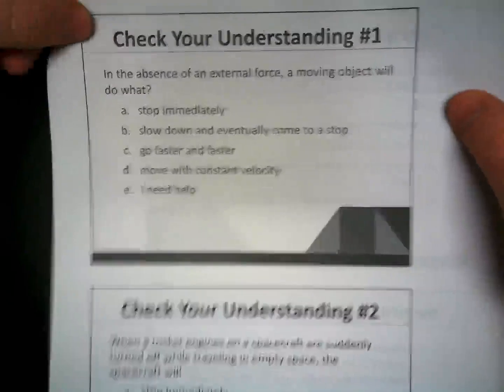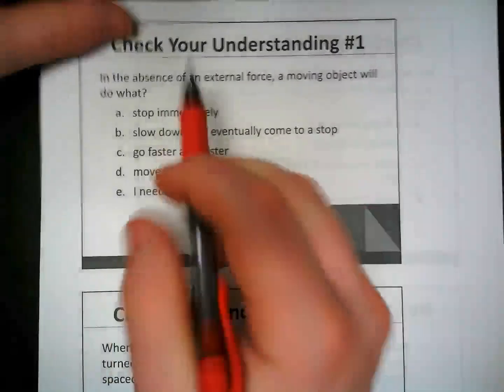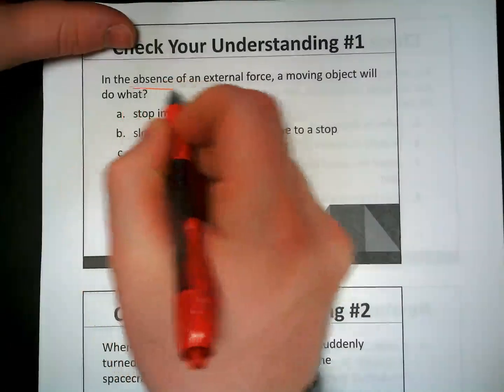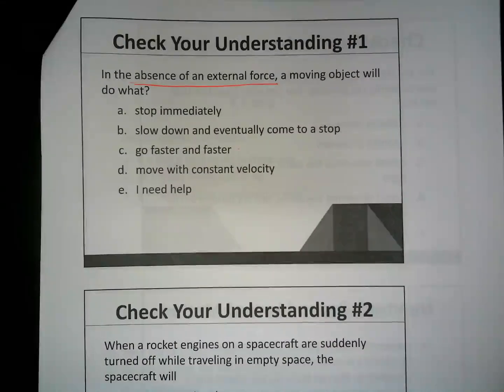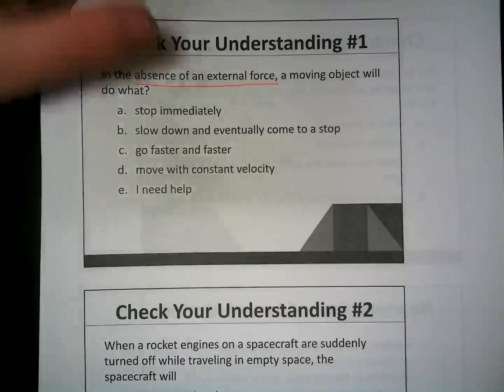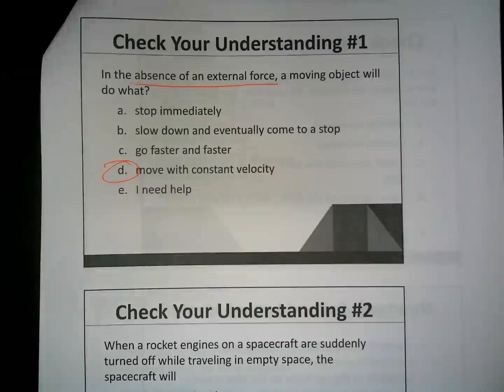So what we should have realized is that if we're out in space and in the absence of an external force, so nothing is affecting this ball, we toss a baseball and that baseball moves at 5 meters per second, that baseball is going to move at 5 meters per second literally forever until something comes along and hits it. So our answer here would be D. It's going to move with a constant velocity for nearly forever.